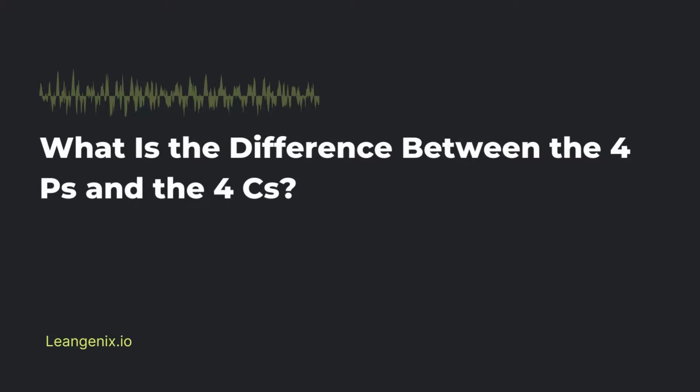What is the difference between the 4 Ps and the 4 Cs? The 4 Ps and the 4 Cs are both frameworks for marketing mix. The difference between the two is that the 4 Ps are focused on the seller's perspective, while the 4 Cs are focused on the buyer's perspective.